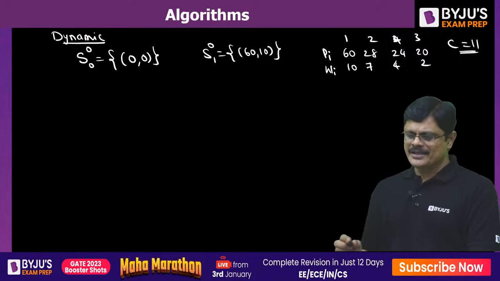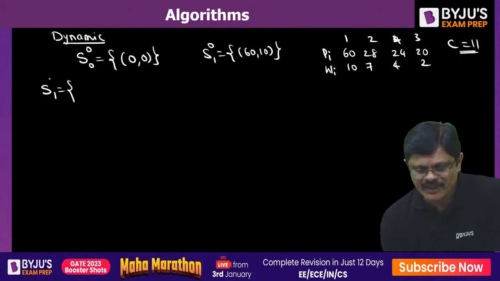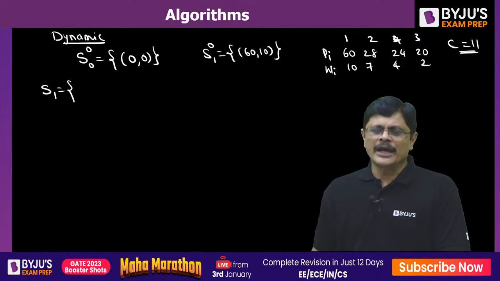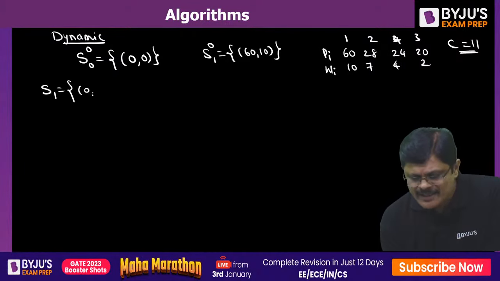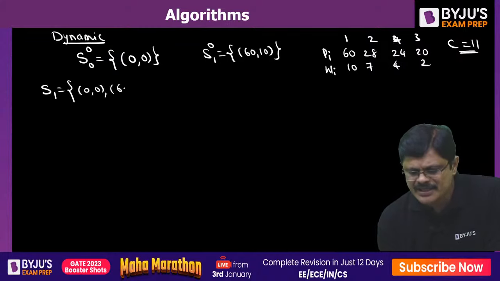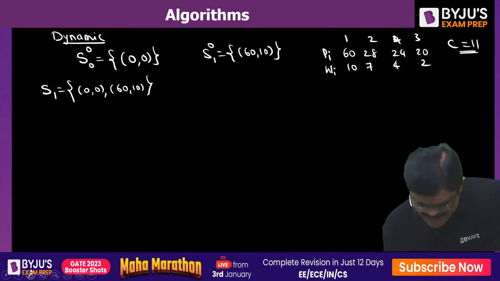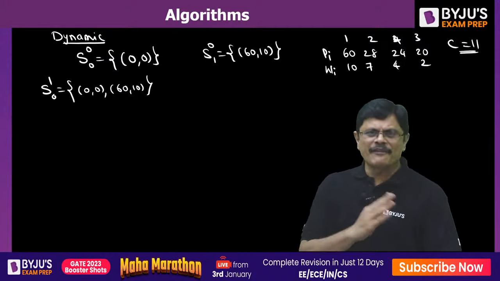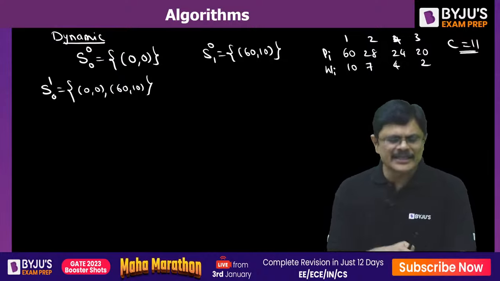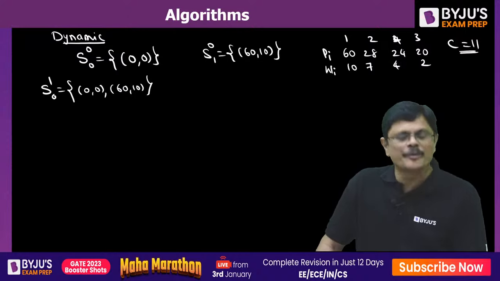Now what you do is, after the first item, you may select it or you may not select it. The possible values you are left with are 0, 0 and 60, 10, my dear friends. Now consider the second item not selected. Only the first item selected, second item not selected, then this would be the situation.